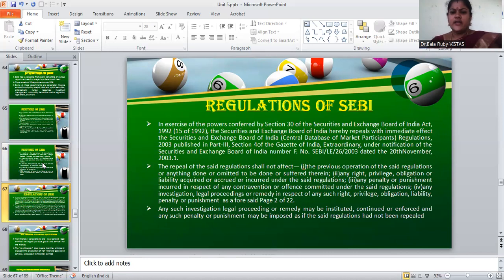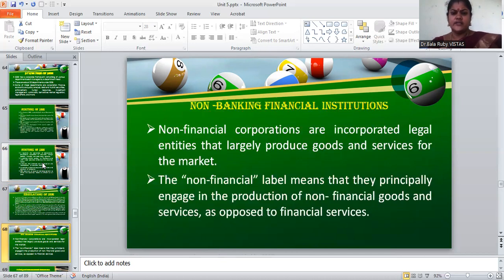And we will discuss the regulations of SEBI. What are the main regulations of SEBI? See, the main thing is the previous operations of these regulations undertaken regarding rights as well as privileges. Or sometimes if there is any penalty, they are giving some regulations regarding the penalty or punishment. Or sometimes they are giving some privileges also. So like that, on the basis of some malpractices by these financial marketers, they have some regulations also.